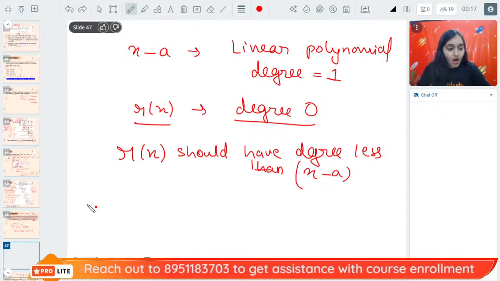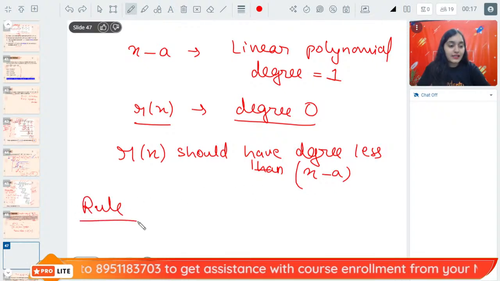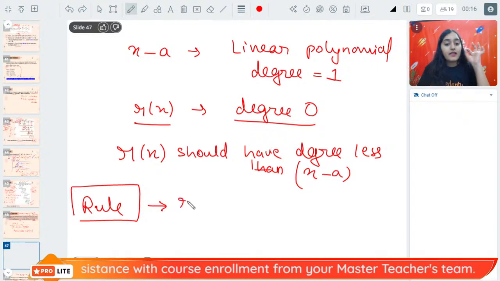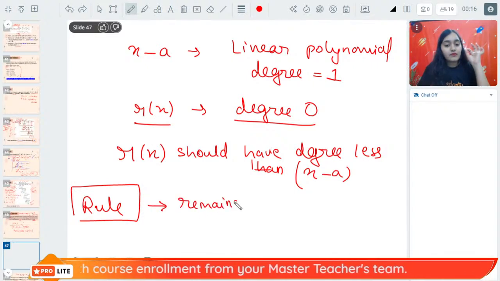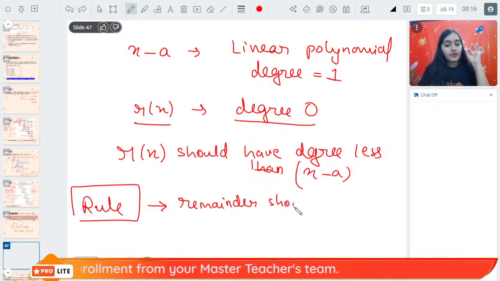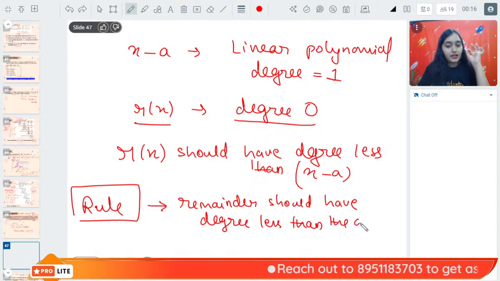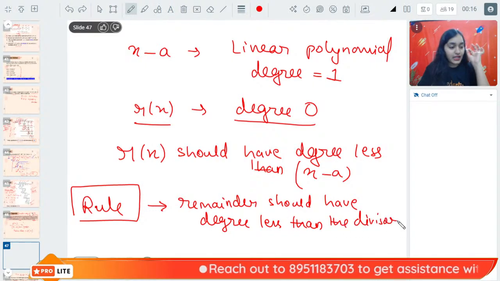Why? Because the rule says that the remainder should have degree less than the divisor. Everybody note this down.